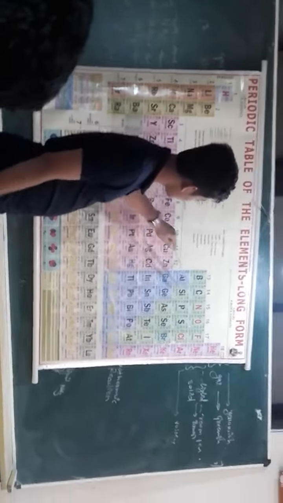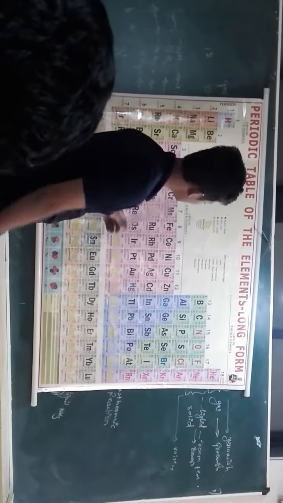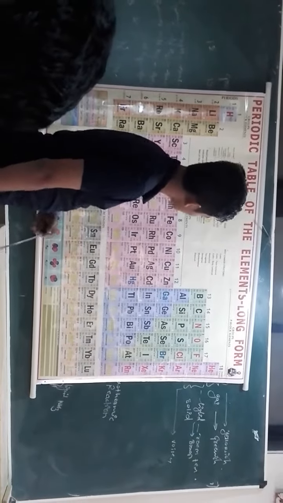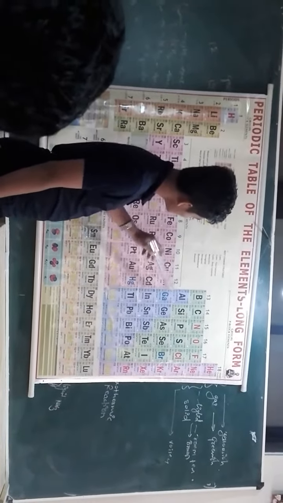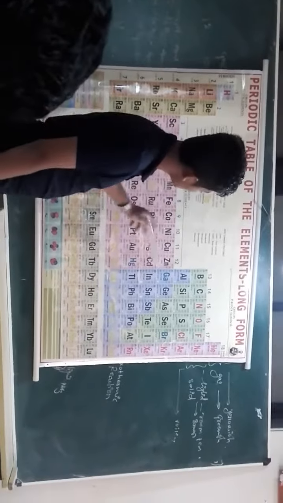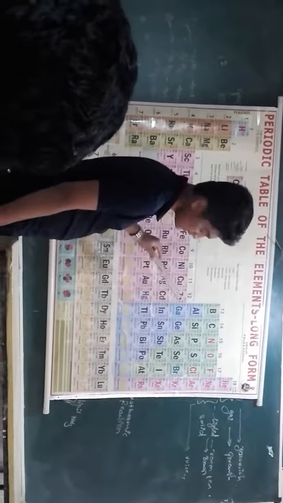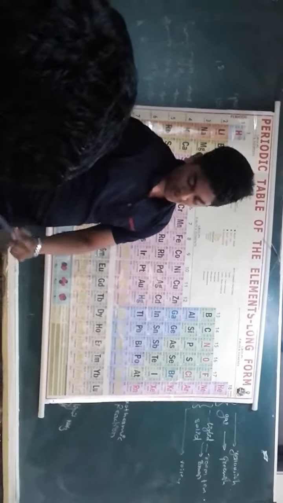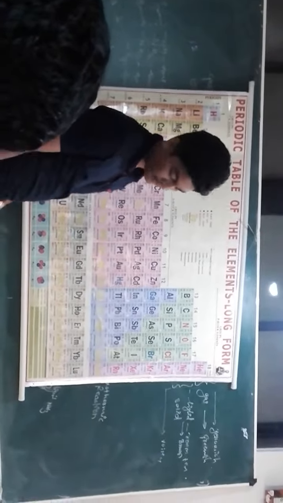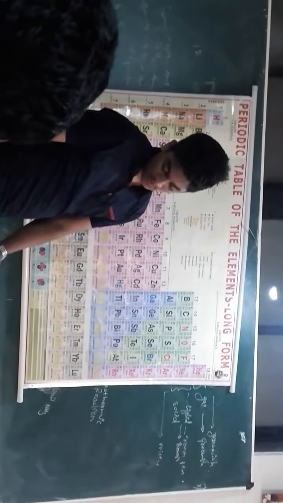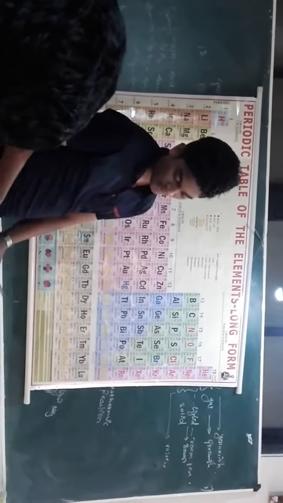Now group number 14, the carbon family. In this, carbon and silicon are non-metals, and the remaining are all semi-metals. All are solid, and the last one is artificially formed. Here also, atomic radius, mass number, and atomic number increase from top to bottom, and the melting point, boiling point, ionization enthalpy, and electronegativity decrease from top to bottom. This is group number 14.